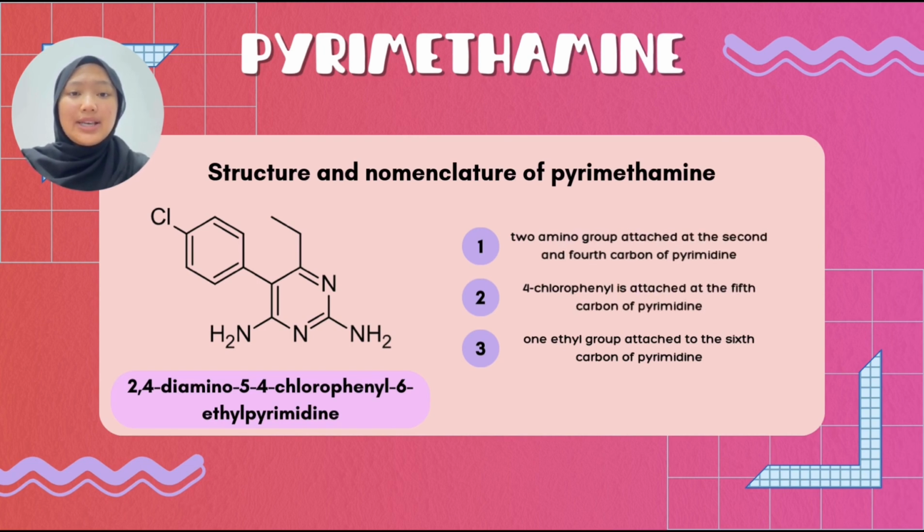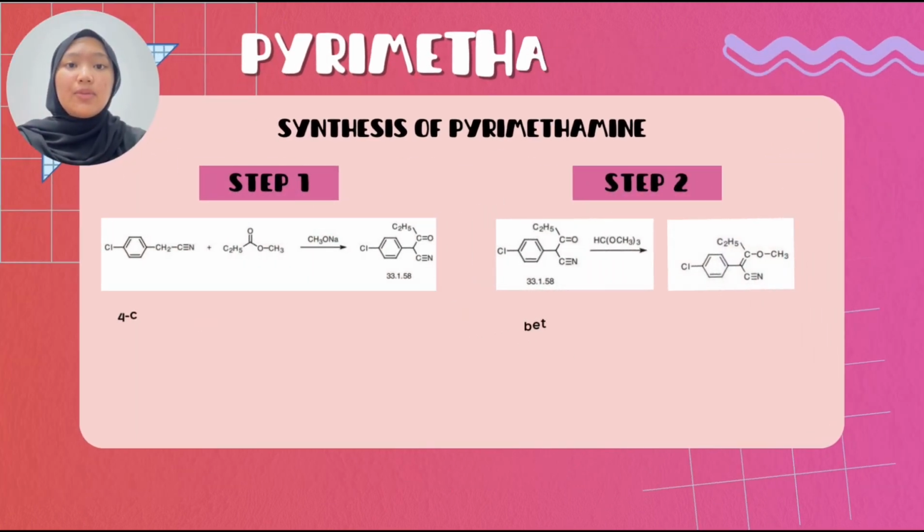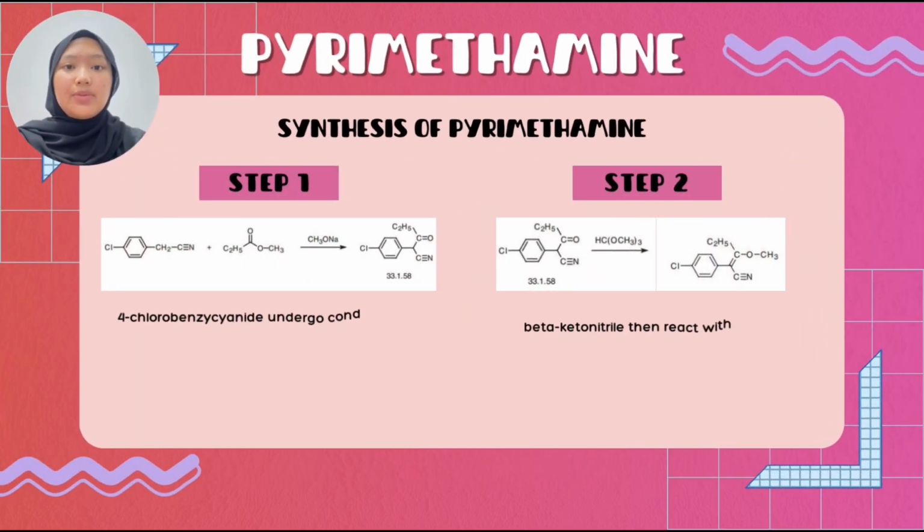So as you can see, this is the structure of pyrimethamine, with the nomenclature 2,4-diamino-5-(4-chlorophenyl)-6-ethylpyrimidine. This means that there are 2 amino groups attached to the second and fourth carbons of the pyrimidine. At the fifth carbon, it has the 4-chlorophenyl attached to it. And lastly, there is an ethyl group attached at the sixth carbon of the pyrimidine, so this forms pyrimethamine.